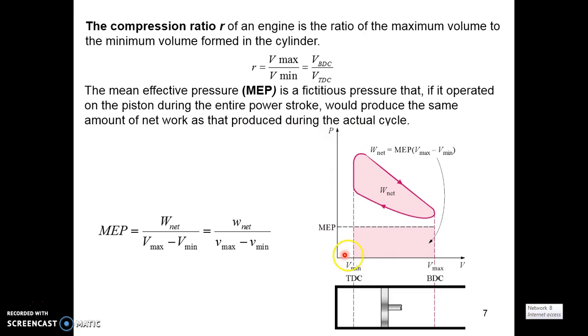This is the PV curve for the Otto cycle. When the piston moves to the topmost position, it is called TDC, and when it moves to the bottommost position, it is called BDC. Between these two centers, the volume is termed the displaced volume, and the length is termed the stroke length. This is the formula for calculating the mean effective pressure.